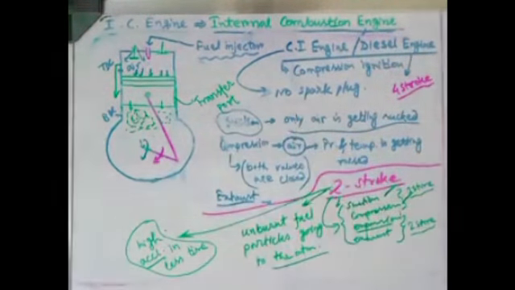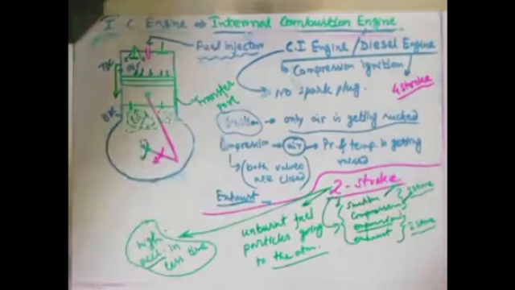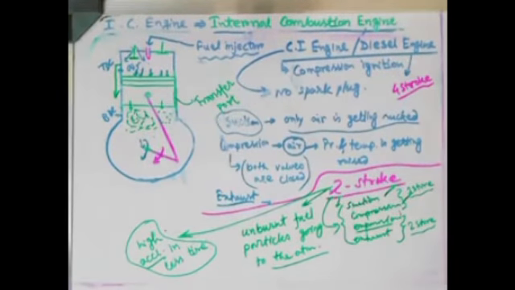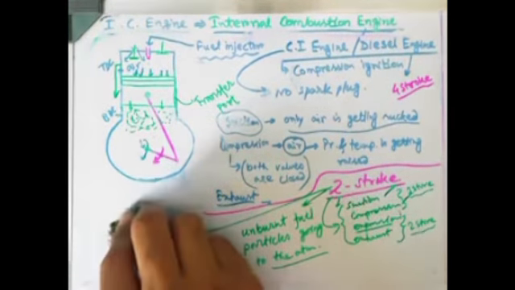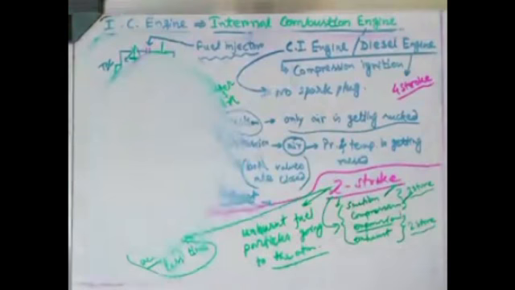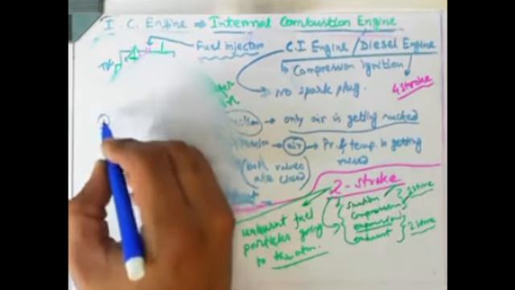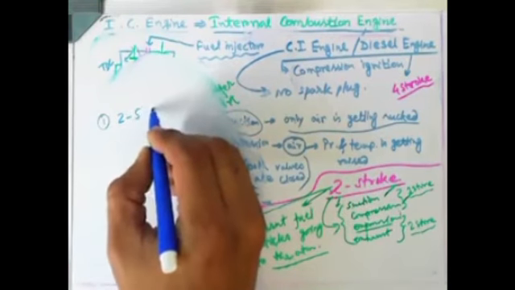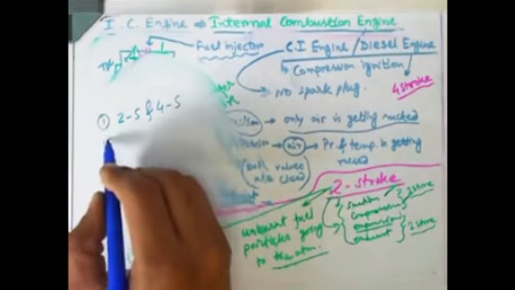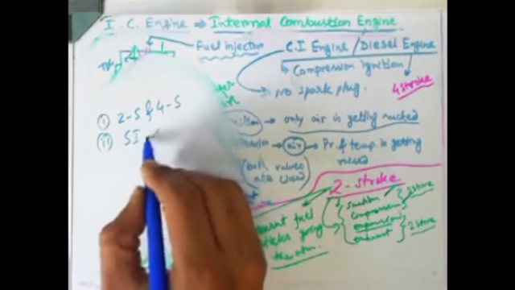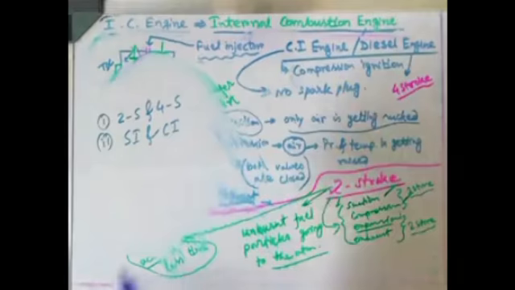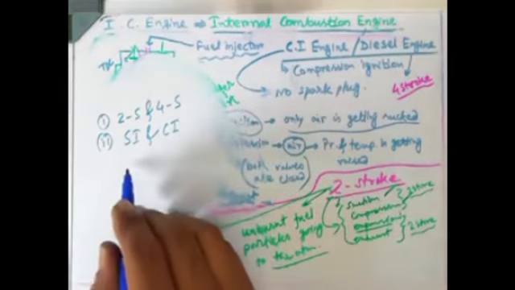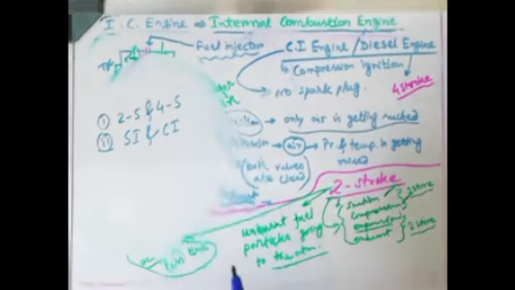So if you go through any textbook you can get it from there. So after this part you go through with a textbook or with any web source and collect those informations. It is not very possible for me to cover every point by this kind of lectures. So you people also do some homework, like differences between 2 stroke and 4 stroke. Then differences between SI and CI engine. Okay. Then working principle of CI engine, working principle of SI engine. ये भी देख लेना, ठीक है.